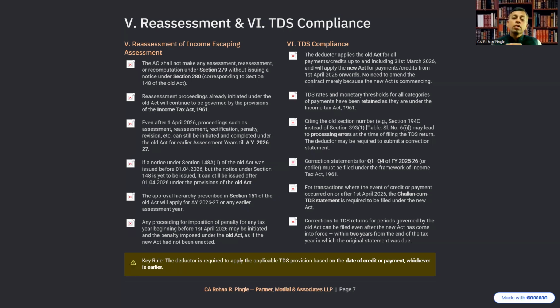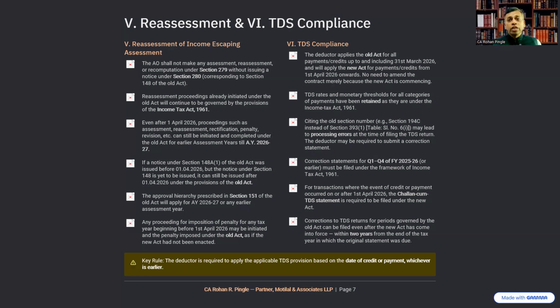Otherwise, it will be trouble while you are filing your TDS return of the first quarter in the month of July. In such cases, the deductor may be required to submit a correction statement to rectify the section reference. So for at least the first or second quarter, we need to be very careful while quoting the sections, selecting the challan, and selecting the tax year. We need to update our accounting staff, or the client's accounting staff, also.